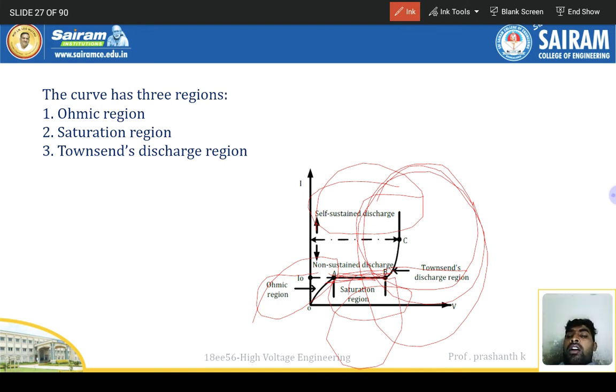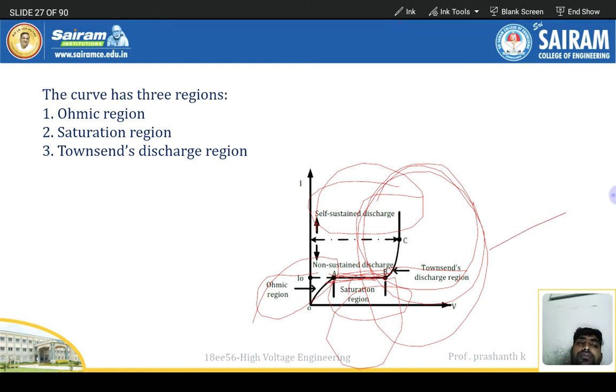Ohmic region, resistive region, saturation region. It's normally a constant region. Townsend discharge region, discharging region, for the derivation.